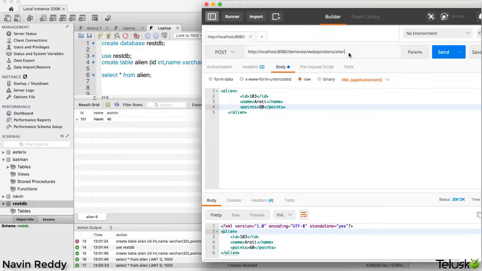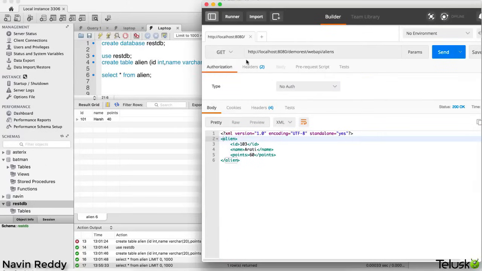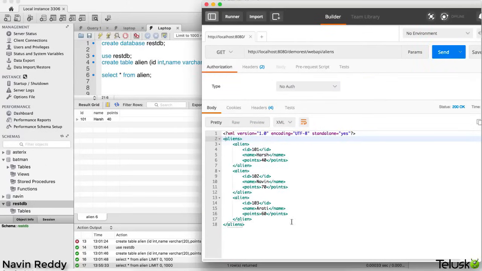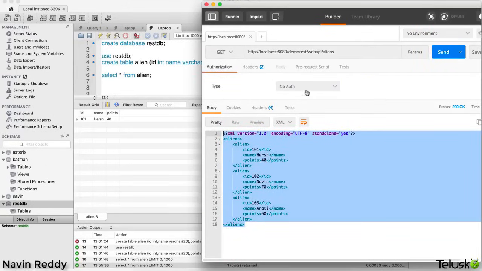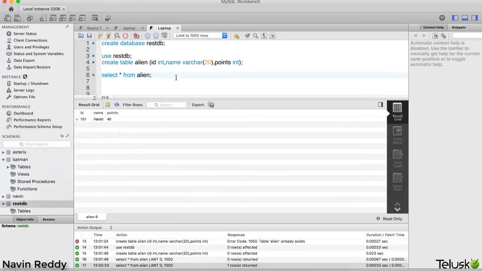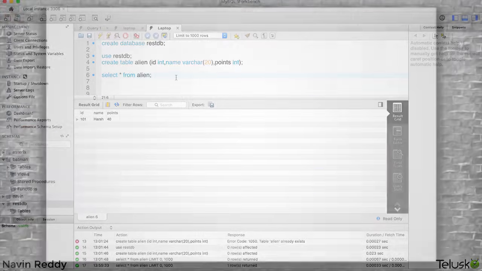Let's verify. How can you verify? Let's fetch all the values from database. We'll send a GET request and send. You can see we got all the data here. Again, you can send a post, you can send a JSON request as well. You will get your data back. So finally, we are working with database and REST. In the subsequent tutorials, we'll see how to update data and delete data.